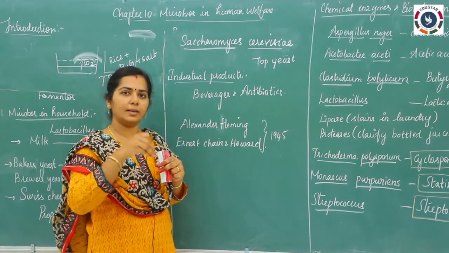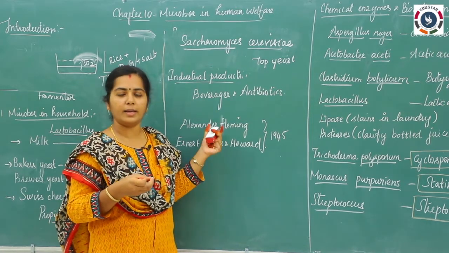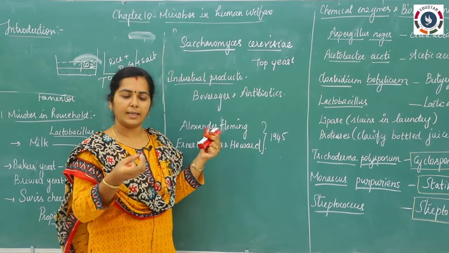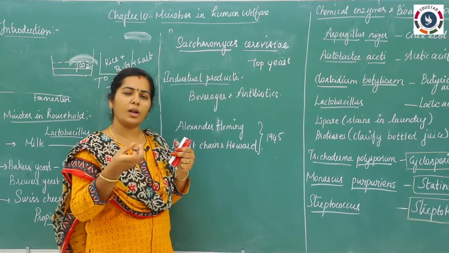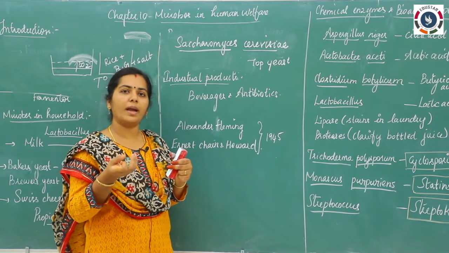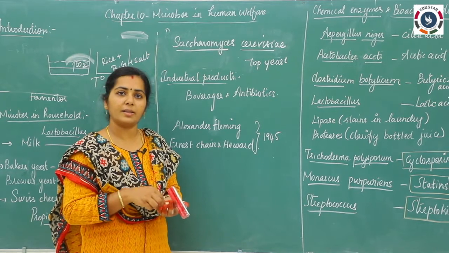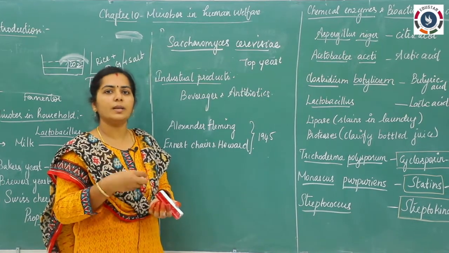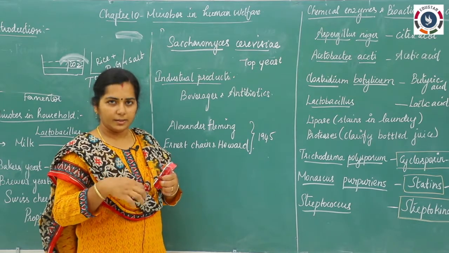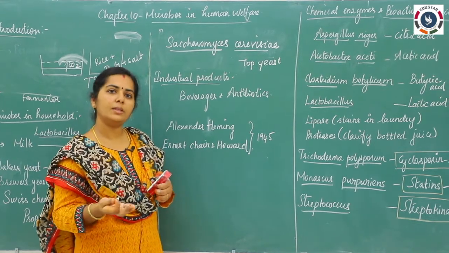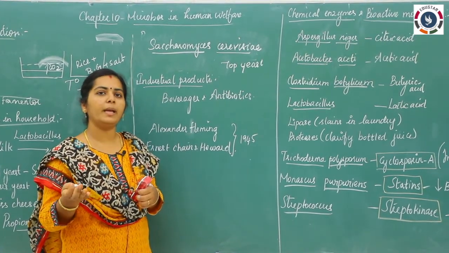So we add the grape juice and inoculate the yeast. I have told already that yeast is available in the market as small round particles. We add the yeast along with a little sugar. Why do we add sugar with the yeast? In order to initiate the reaction very fast, because sugar is made up of glucose or sucrose molecules. The yeast will take up the glucose molecules and convert them into alcohol plus CO2. Some CO2 will be eliminated.